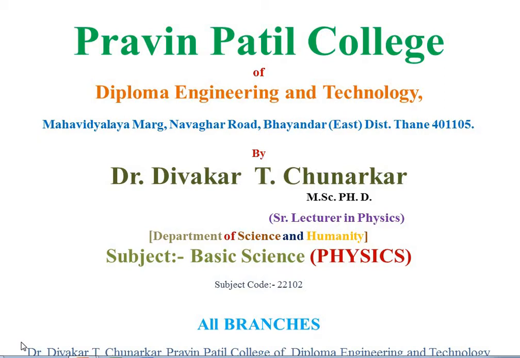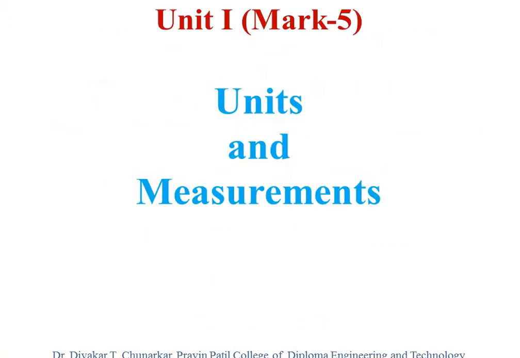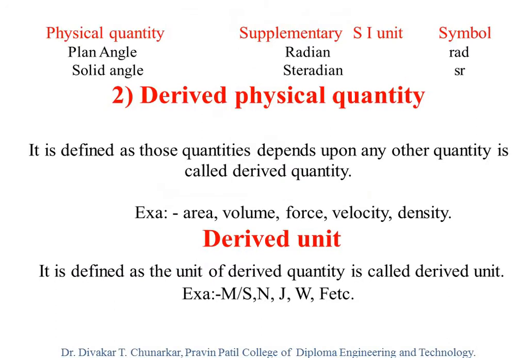Now I am going to start derived quantity. This derived quantity is very slightly different from the fundamental physical quantity.